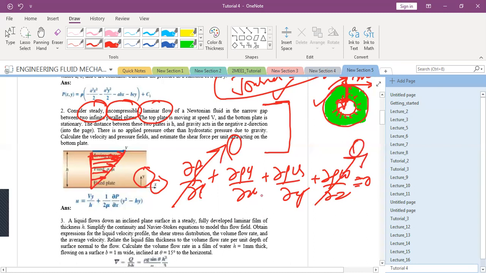What about others? Is there any v velocity? No sir, y direction. There is no y direction velocity, so this term goes to 0.